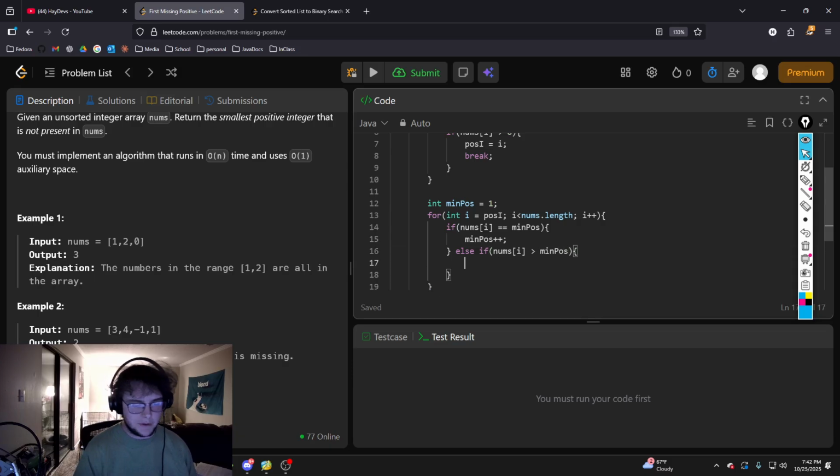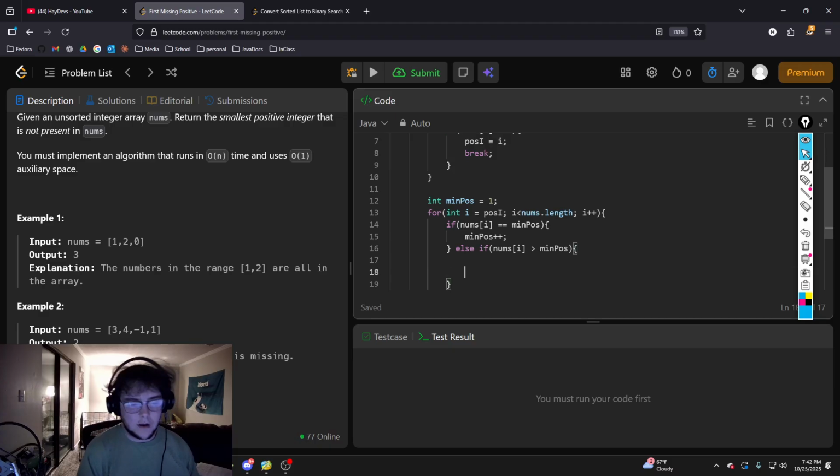So if the next number we look at is greater than the minimum positive we're looking for, then we know that the minimum positive is not in the array because it's sorted, right? So if the next number we look at is greater than it, then there's no value that is our minimum positive. So we can go ahead and return the min positive.